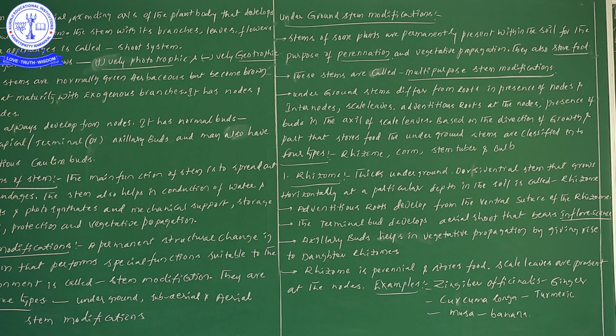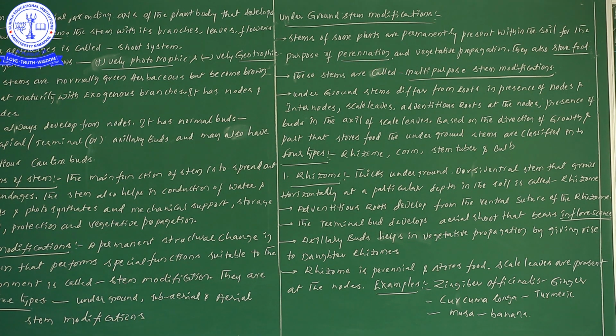Here there are 3 different types of stem modifications. The first one is underground stem modifications. The stem is present underground, within the soil. So what is the importance of the underground stem modifications? Now let us have a look. The first point is that the stems of some plants are permanently present within the soil for the purpose of perennation.